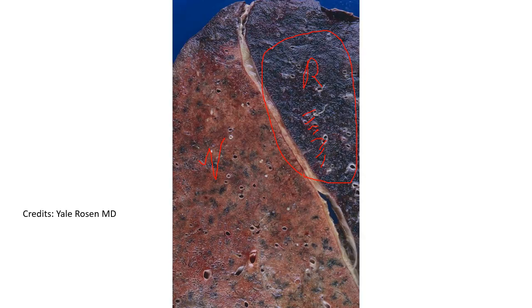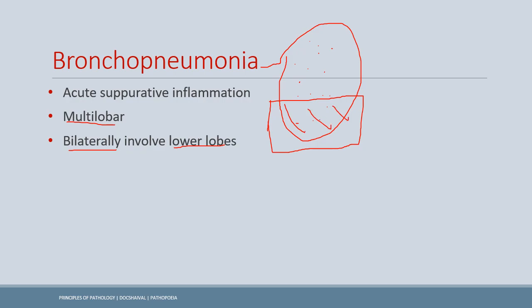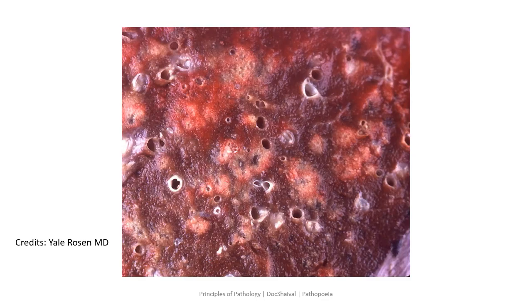neutrophils and the fibrins. Now, bronchopneumonia, as I've already stated, is another morphological feature of the bacterial pneumonia, and it involves the patchy infiltrates of the lung parenchyma and is multilobar. Then it involves bilaterally, usually the lower lobes, because the gravity tends to accumulate the fluid in the lower lobe. Okay, here you can clearly see the patchy infiltrates, acute suppurative inflammation in the lung parenchyma. So this represents the bronchopneumonia.